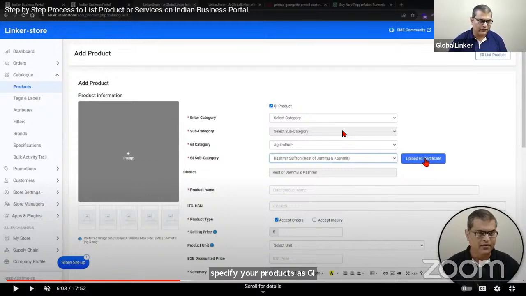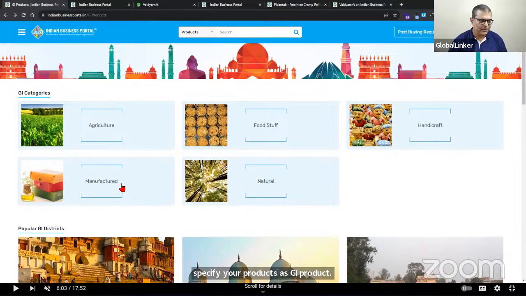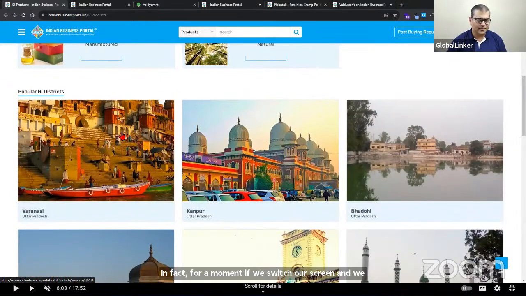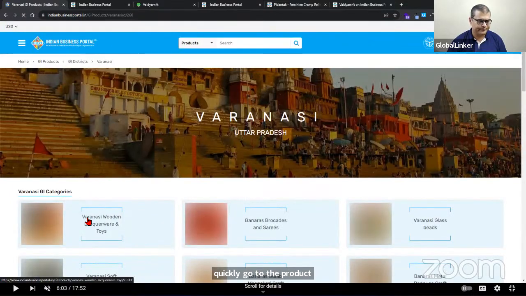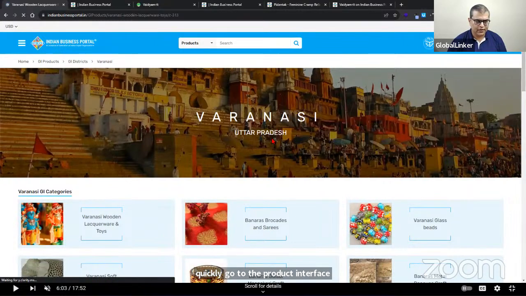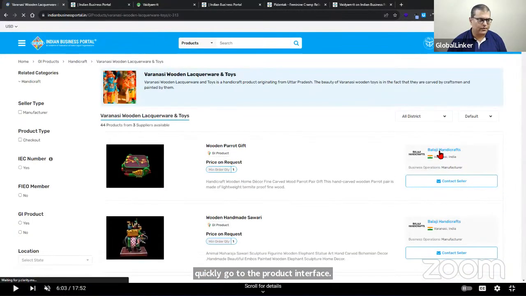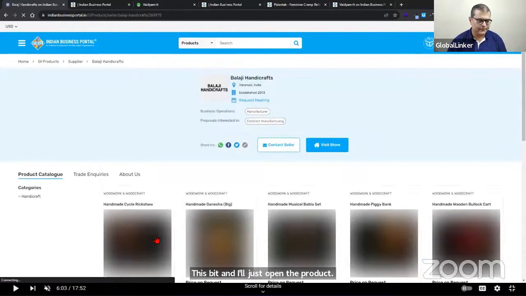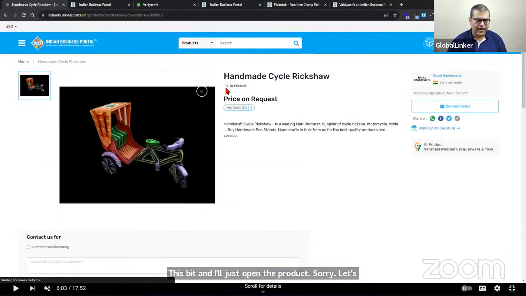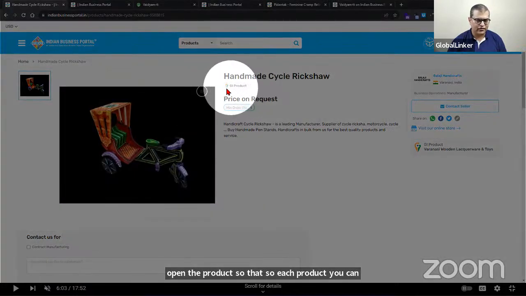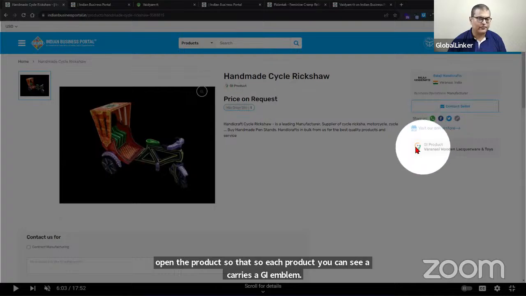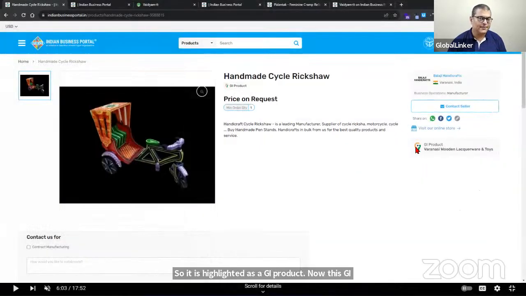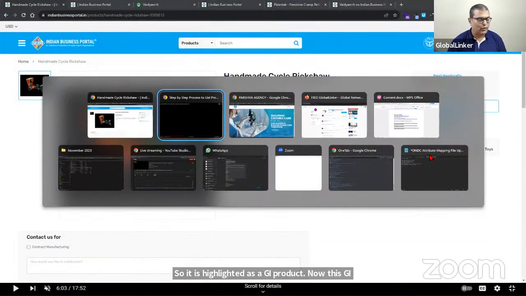In fact, for a moment, if we switch our screen and quickly go to the product interface, let me open the product. Each product, you can see, carries a GI emblem, so it is highlighted as a GI product. Now this GI emblem will only start appearing when you have uploaded the certificate.